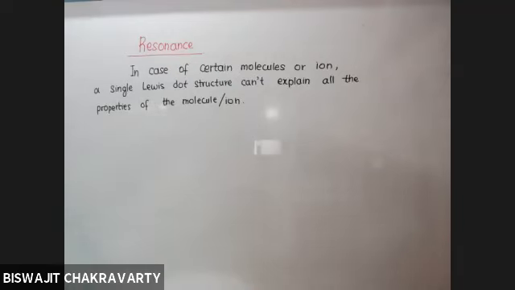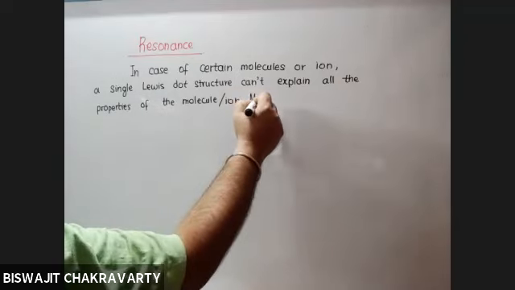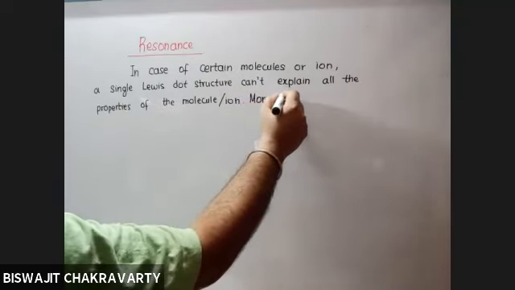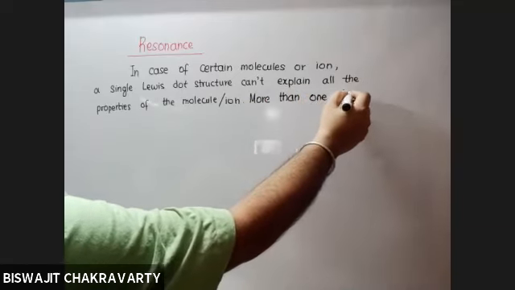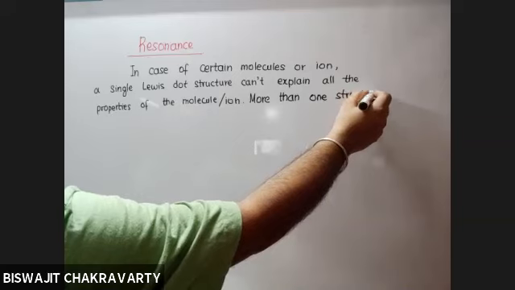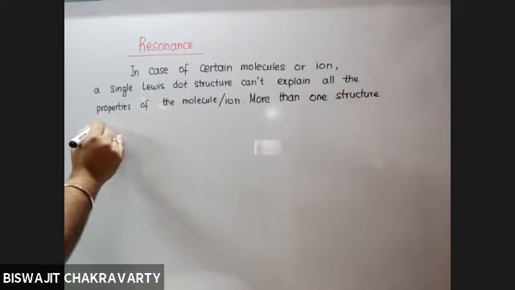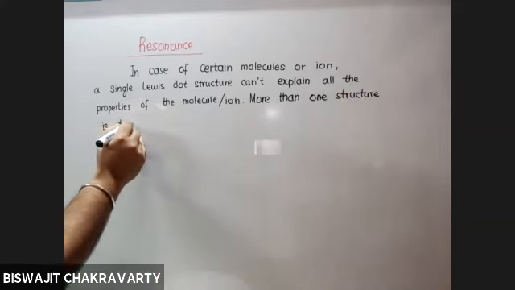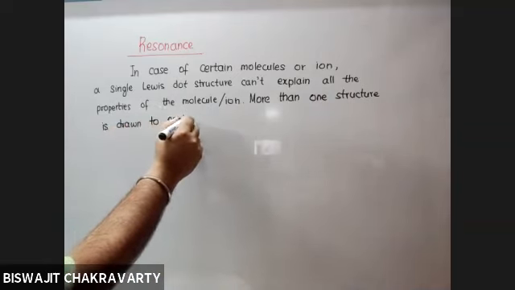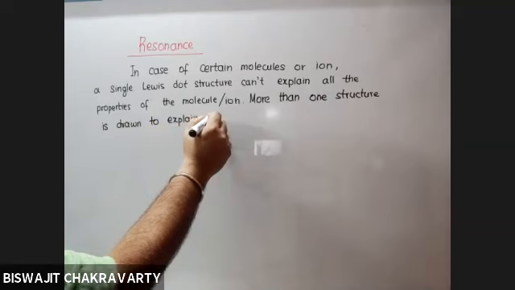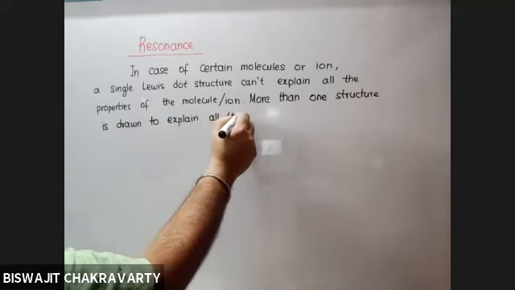So in case of certain molecules or ions, a single Lewis dot structure cannot explain all the properties of the molecule or ion. More than one structure is drawn to explain all the properties.